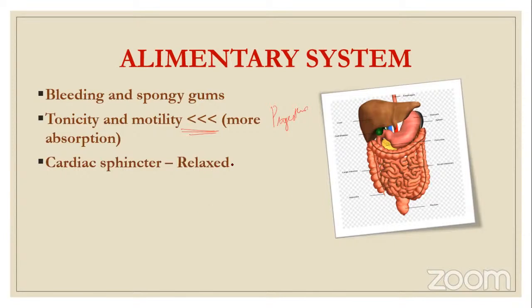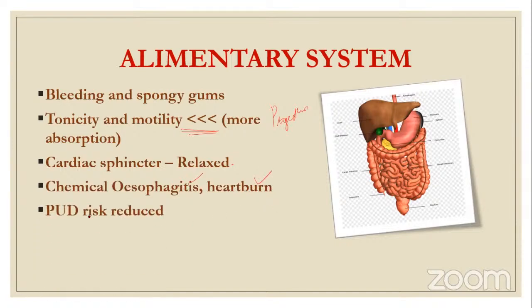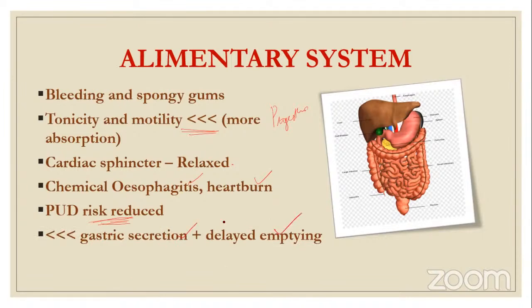And cardiac sphincter is relaxed. So when the cardiac sphincter is relaxed, there is chemical esophagitis and heartburn, which is felt by pregnant women, which is normal. Peptic ulcer disease risk is reduced. Why? Because the food is absorbed and digested slowly. So frequent eating is not needed, and that is why peptic ulcer disease is reduced. And there is reduced gastric secretion and delayed emptying. So this is one reason why peptic ulcer disease risk is reduced.